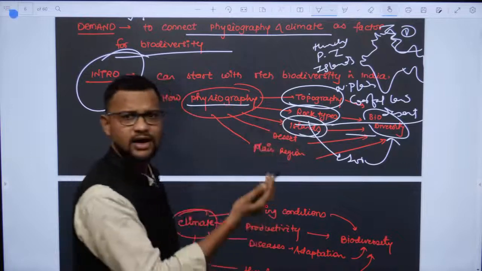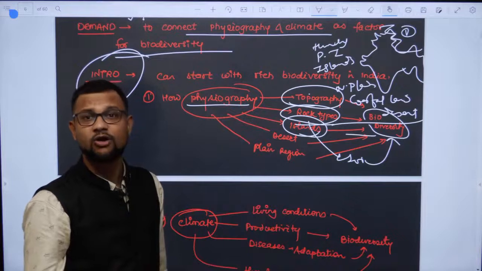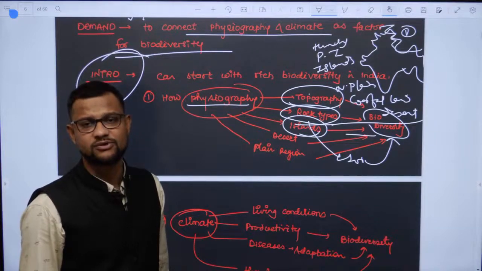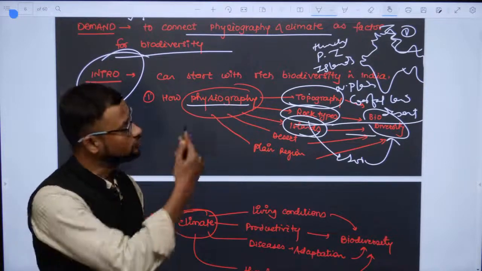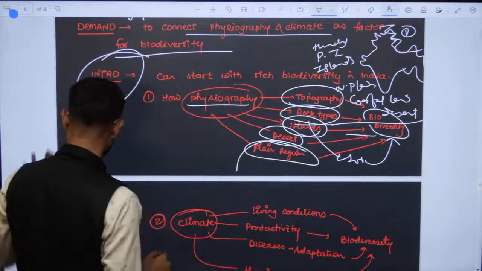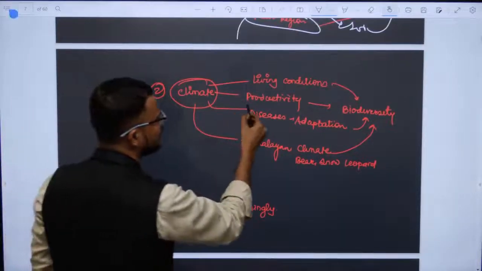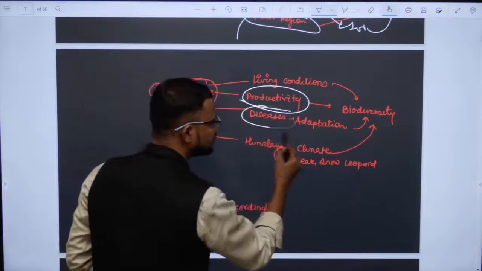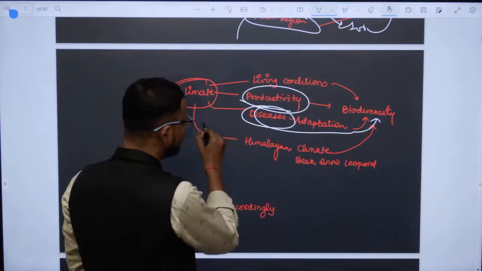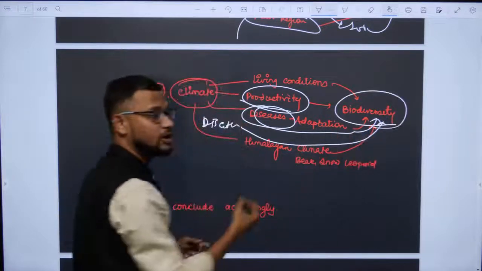Then islands, yeah, Ganga Sagar island itself, you can note down the kind of varieties over there, dolphin, or those species in Andaman and Nicobar, Lakshadweep island, you can absolutely write. Lakshadweep is so famous for coconut, so you can write that thing also. Then desert, then plain region, it leads to this variety. Then climatic condition, living condition, it varies, and you will find it leads to biodiversity, variety, productivity, then diseases, adaptation, again biodiversity, no doubt. Yes, diseases, even disasters, climatic disasters, they make life more adaptive and biodiverse in nature.